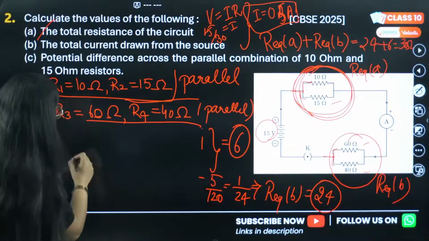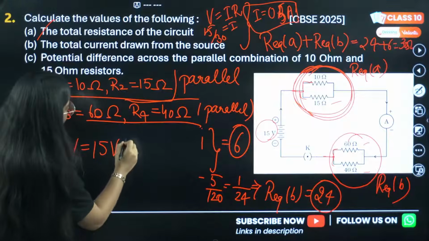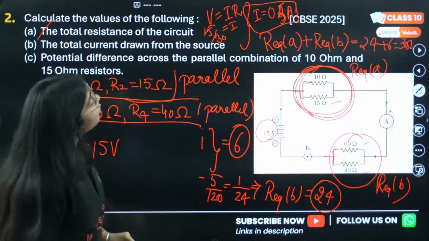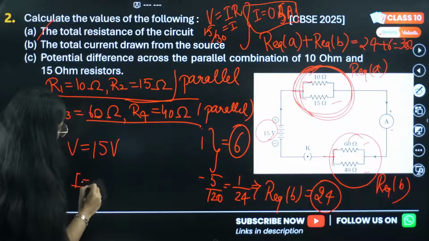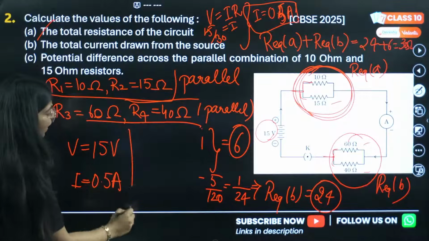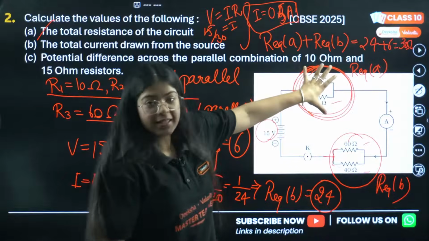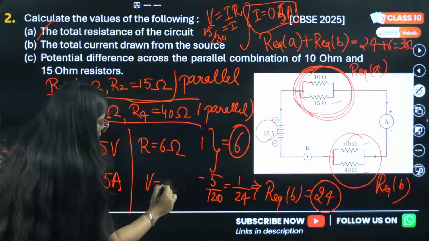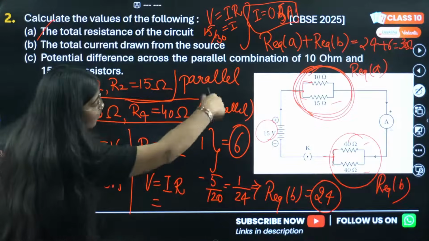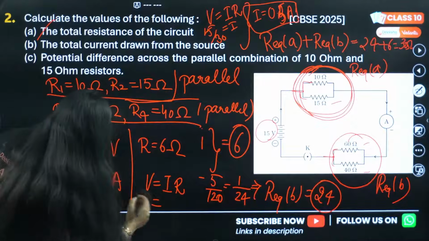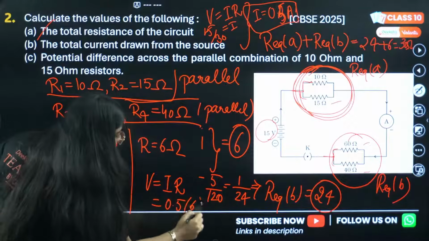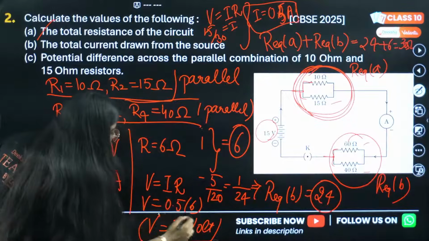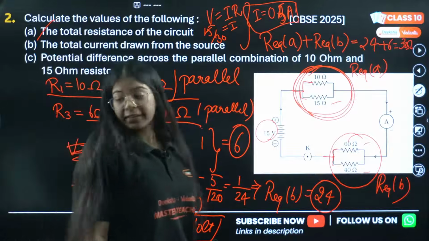Okay, so we have voltage as 15 volt and the voltage will be divided in this part. We calculated current as 0.5 ampere, correct? Now they need us to find the potential difference in this particular circuit, which comes out to be 6 ohm. So we can just use V equals IR. I will be same in the whole circuit, that is 0.5, and resistance is 6. So V will come out to be 3 volt. Correct? Did you understand?